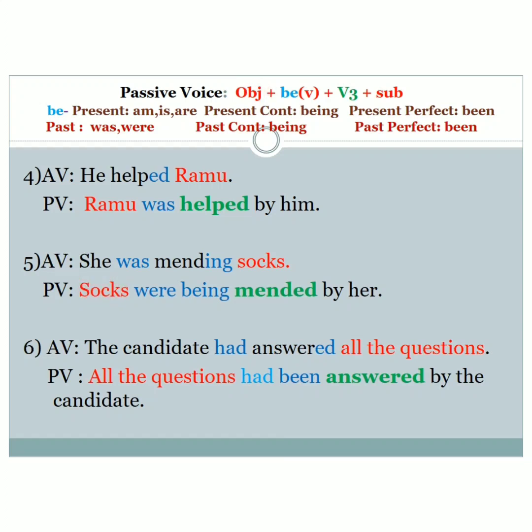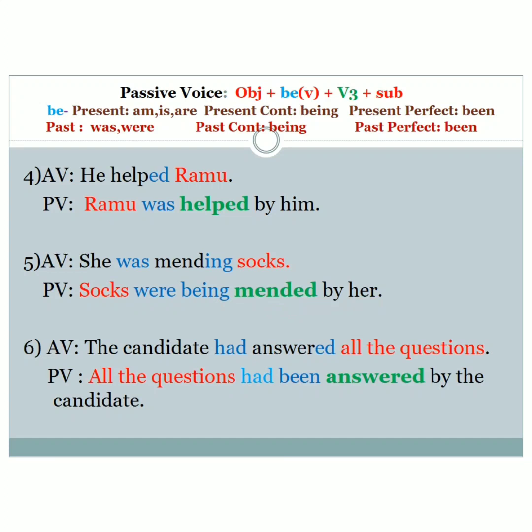Again, identify the tense of the active voice. The sentence is written in past continuous tense because of ing, past, was, mending. So identify the be form in the past continuous, being. Yes. Since socks is plural, you have to use socks were being. Ing form of be. Okay. Were being. Again, V3 form of mend, it is mended. Add by. Who receives the action? Who does the action? By her. So, socks were being mended by her.